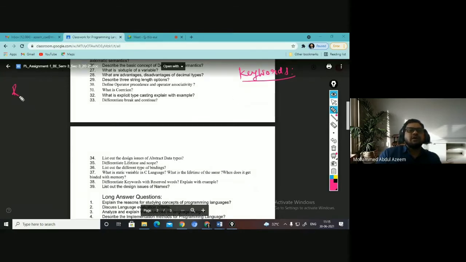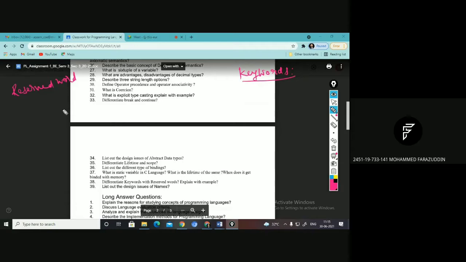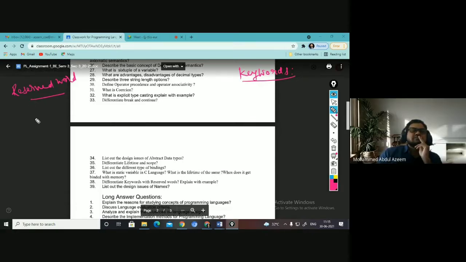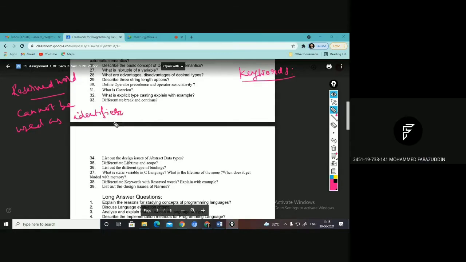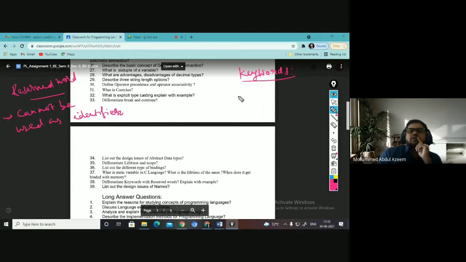What is keyword and what is reserved word? Reserved words can't be used as identifier names. Reserved words cannot be used as identifiers. What is your name? Faraz. Good.